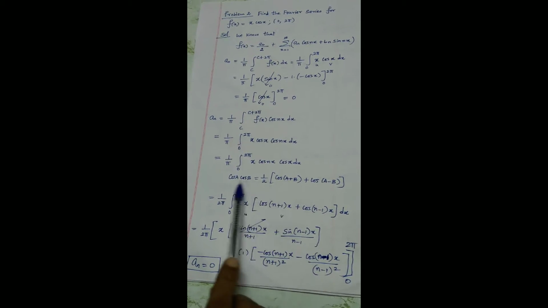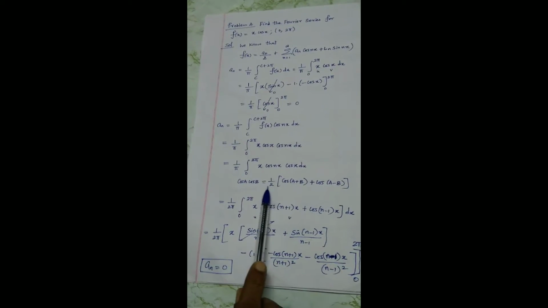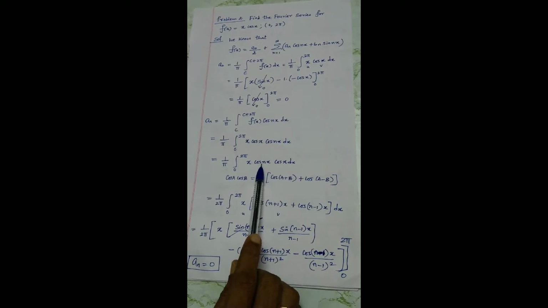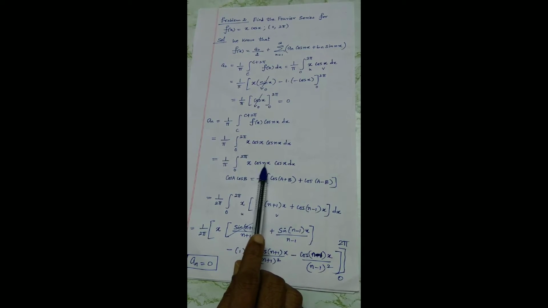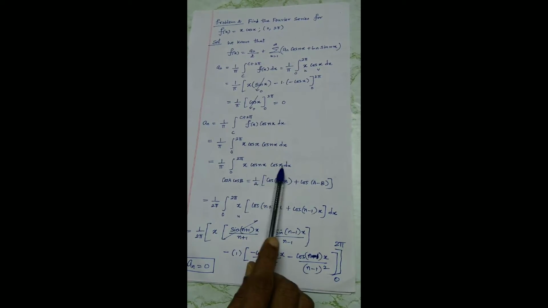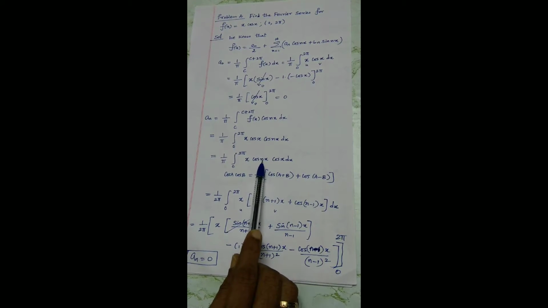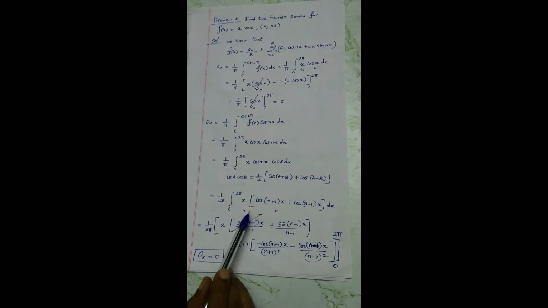This is the formula for cos a cos b. Now I am applying this; the denominator 2 I am taking out. x cos a cos b gives cos of the sum of the angles, nx plus x, that is n plus 1 x, cos sum plus cos difference. So this is u and this is v. I am going to apply Bernoulli's formula.